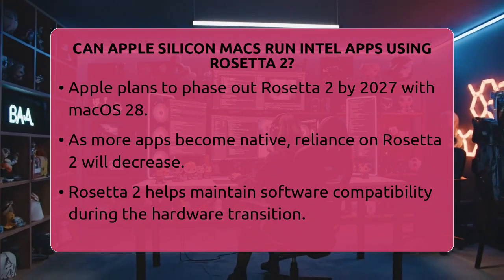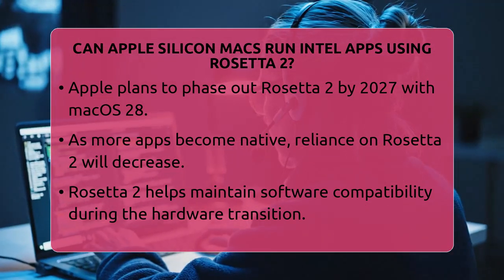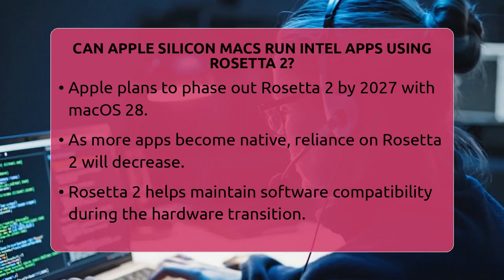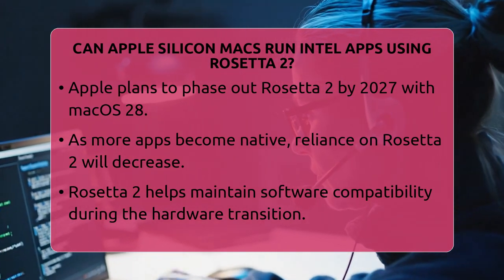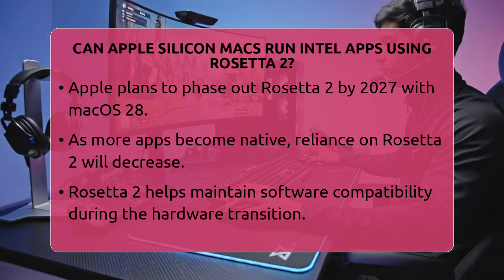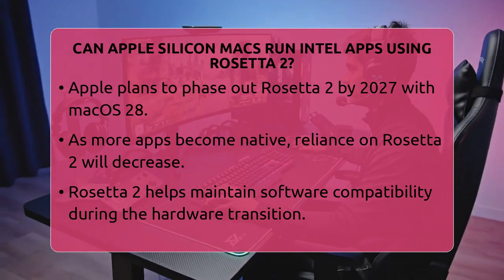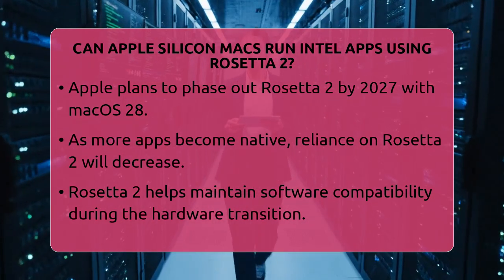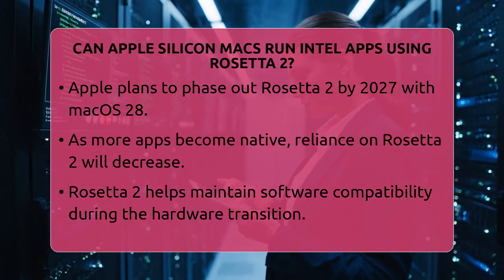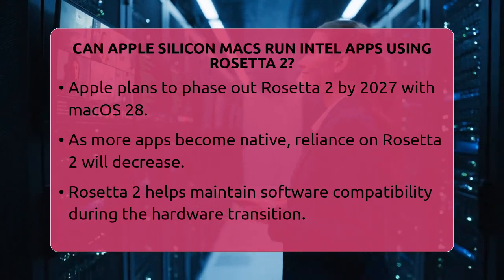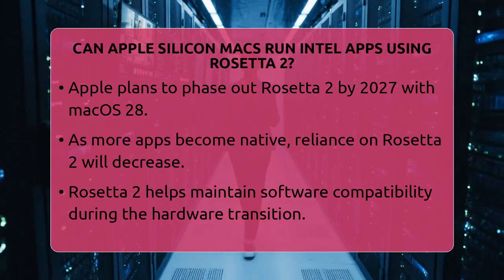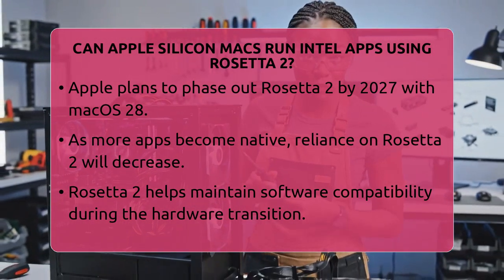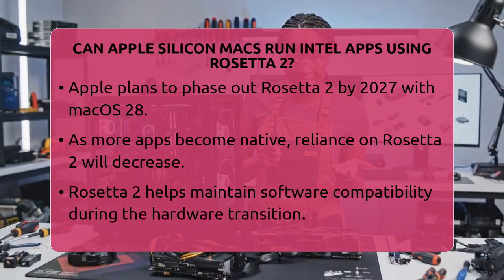But for now, if you need to run Intel apps on your Apple Silicon Mac, Rosetta 2 is there to help. It's a smart way to keep your workflow smooth and your software compatible during this big change. This feature shows how macOS manages compatibility during major hardware transitions, making sure users can keep using their favorite apps without waiting for updates. So, in short, yes, Apple Silicon Macs can run Intel apps using Rosetta 2, giving you the flexibility to use older software while enjoying the benefits of the new hardware.